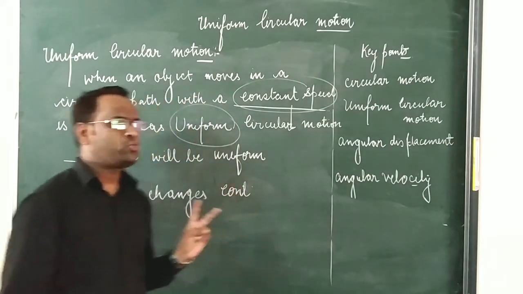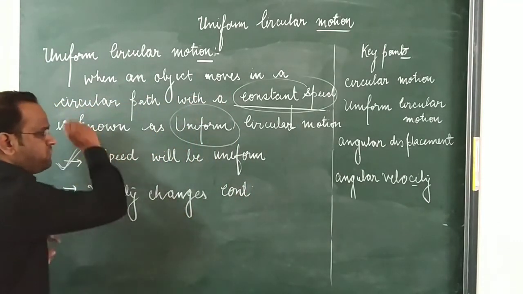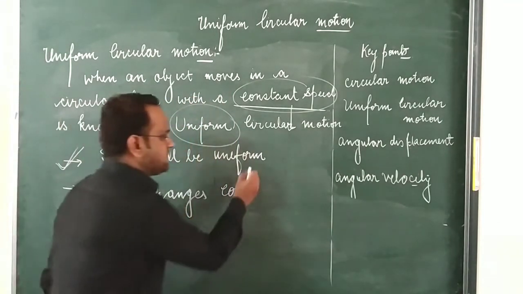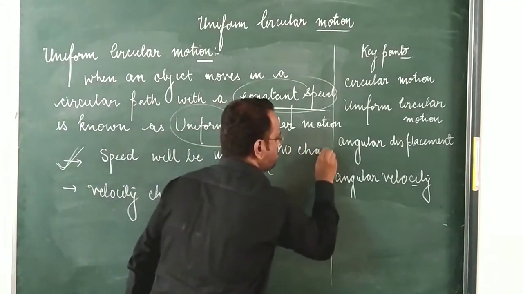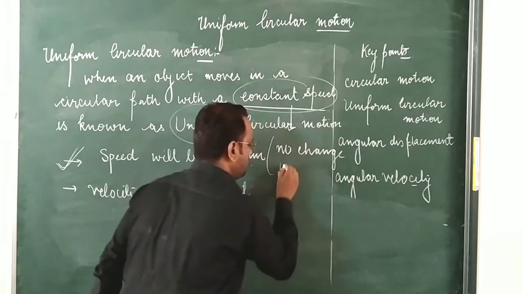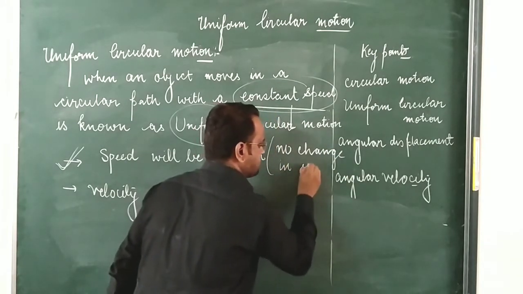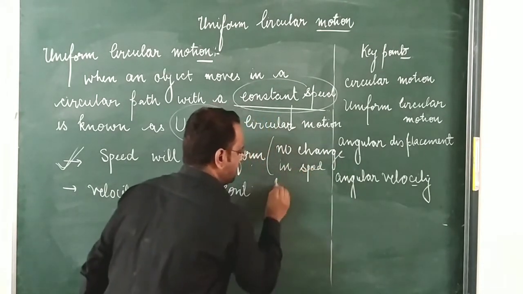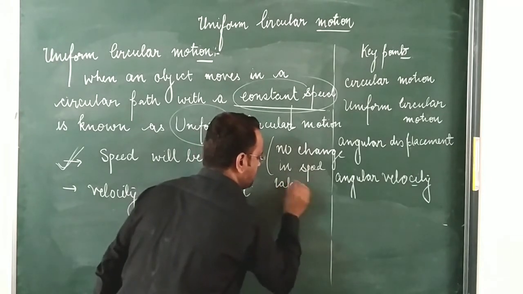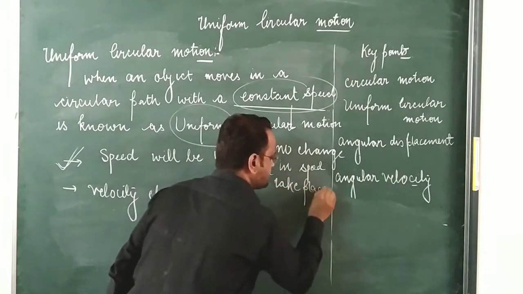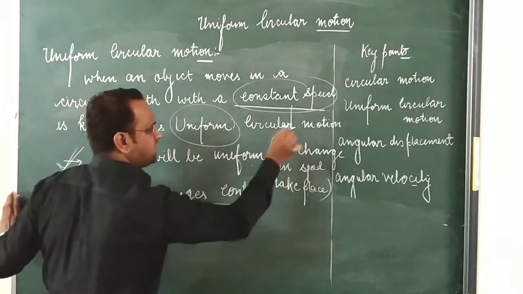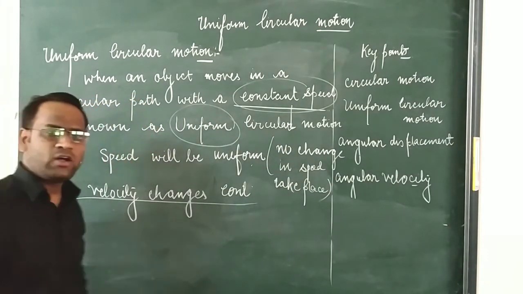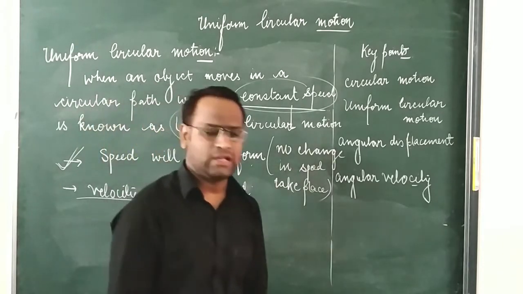Here I have written two points. The first point is that speed will be uniform. It means no change in speed takes place; the speed remains unchanged. The second thing I have written here is that the velocity changes continuously. With the help of a diagram we will discuss this.